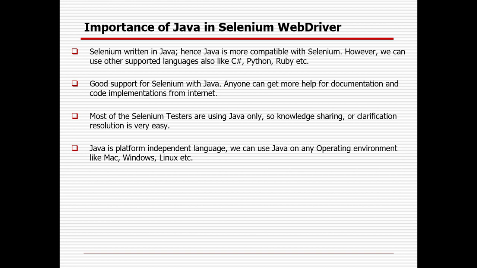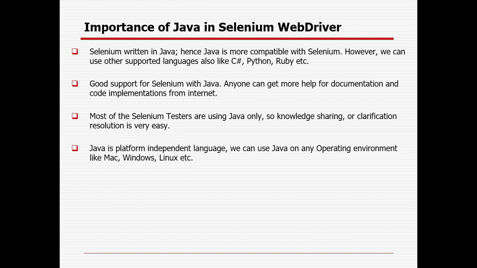Selenium is written in Java, hence Java is more compatible with Selenium. However, users can use other supported languages like C#, Python, Ruby, etc. There is good support for Selenium with Java. Anyone can get more help for documentation and code implementation from the internet. Most Selenium testers are using Java only, so knowledge sharing and clarification resolution is very easy.